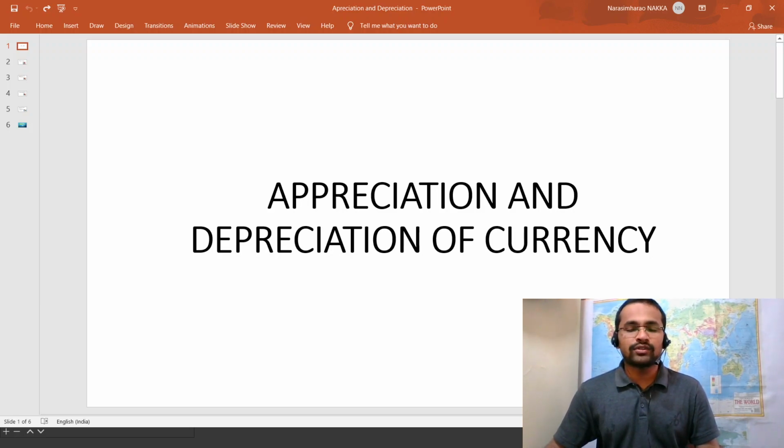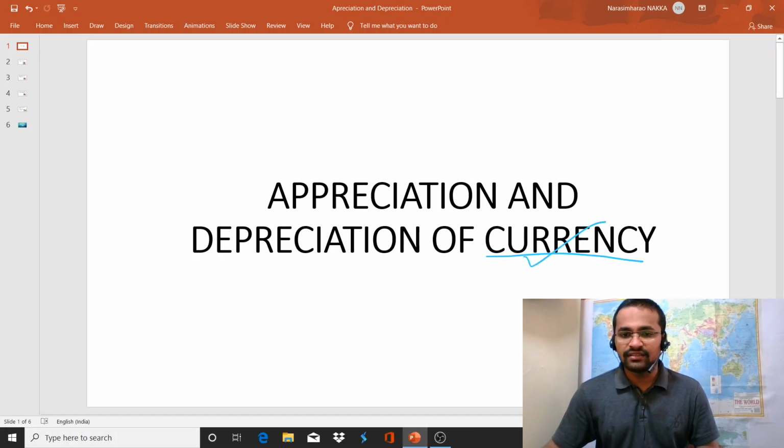Yesterday we discussed the concepts of gross domestic product, that is GDP, and gross state domestic product, that is GSDP. Today we will be discussing the concepts of appreciation and depreciation of currency. Before diving into the topic, I would like to define currency. Currency means a system of money in general use in a particular country. For example, rupees in India, dollars in USA.